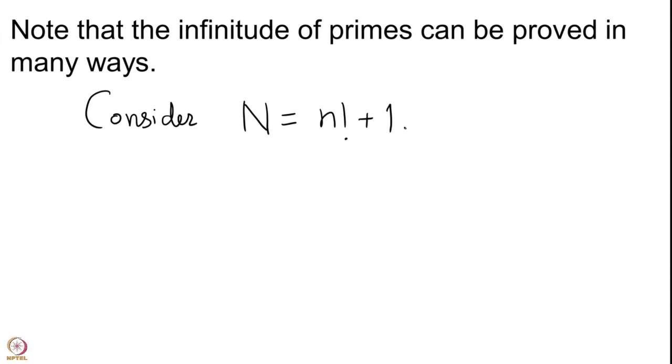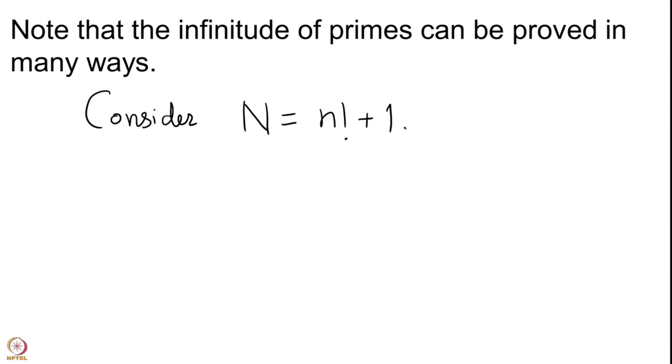So 2 factorial will be 2, 3 factorial will be 6 because it is 2 into 3 into 1, but we will not mention 1. 4 factorial is 24, 2 into 3 which is 6 into 4, you get 24. 5 factorial is 120, 6 factorial is 720 and so on. So we can compute these n factorials, add 1.